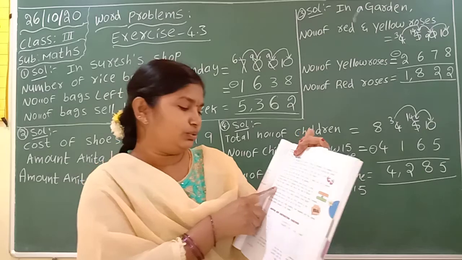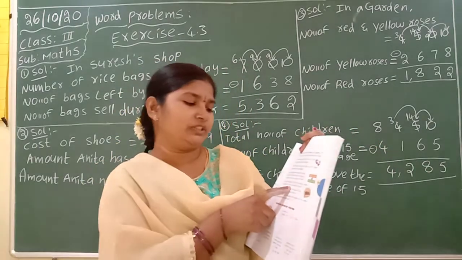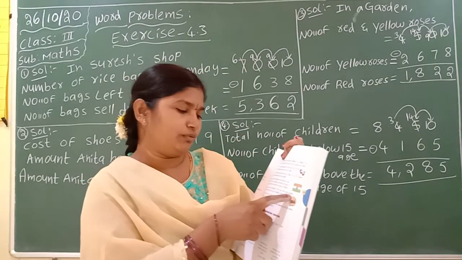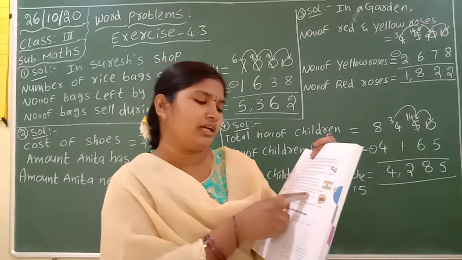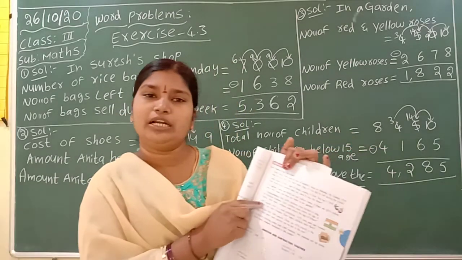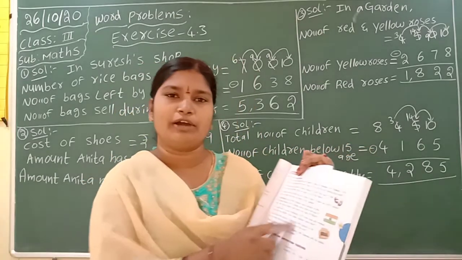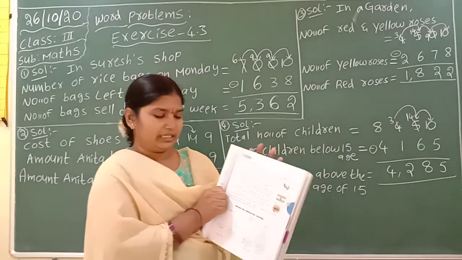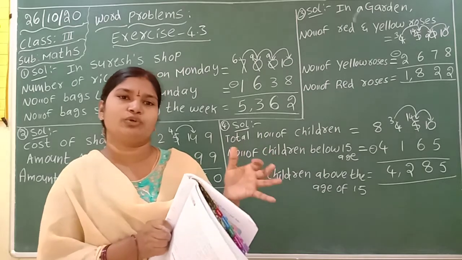That is, 2,907 people went to a craft exhibition. 1,978 were men and women, and the rest were children. How many children were there? Here also you have to do the subtraction. This one and this one also you have to finish. This is your homework. The first 4 I will explain. Next 5, 6, 7 you have to finish in your maths notebook.